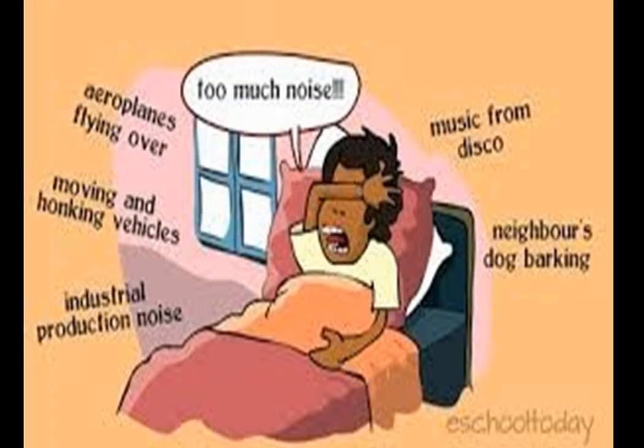You can see in the figure how the person is irritated by too much noise. An aeroplane is flying over, honking vehicles are moving, there is industrial production noise, music from the disco, and a neighbor's dog barking. These are the noises which create noise pollution and disturb our health.